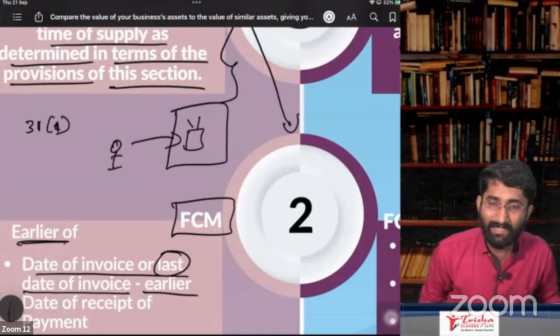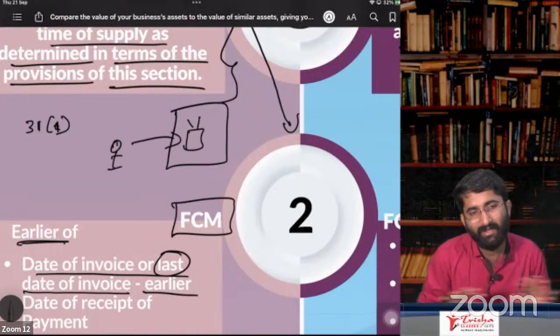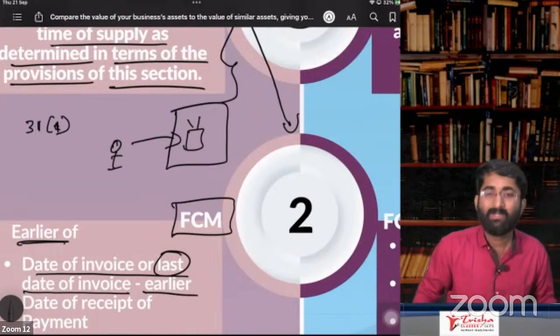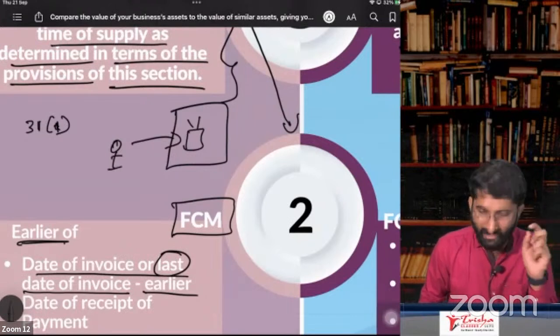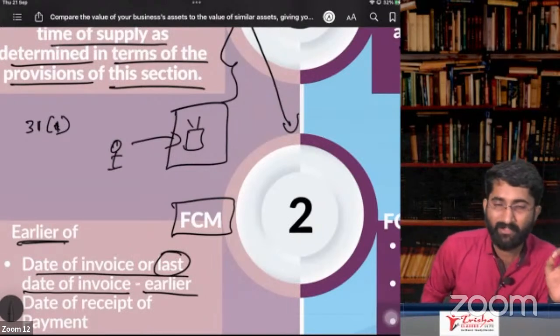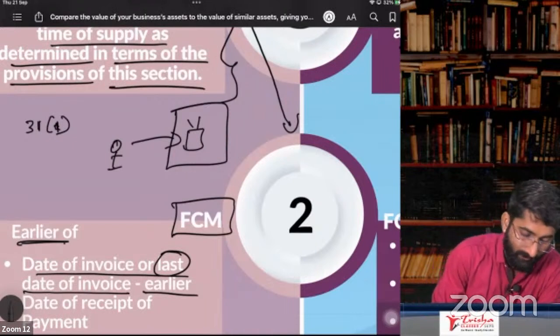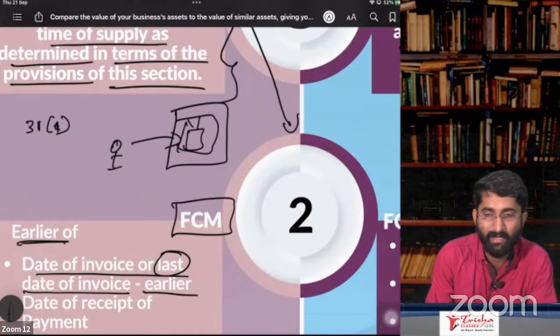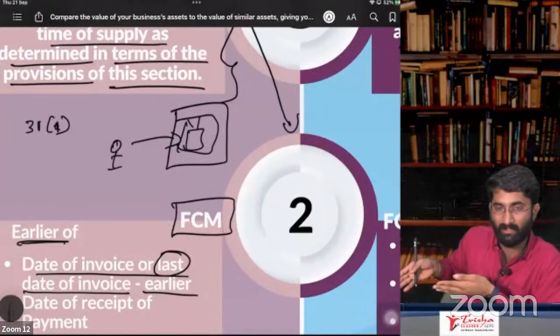So when I say that, movement is not involved. I supplied it, the contract is done. In that case, the time of supply will be when I am making it available. When I made it available today, 21st of September, you asked me for the machinery and I told you, here is the machinery, take it.